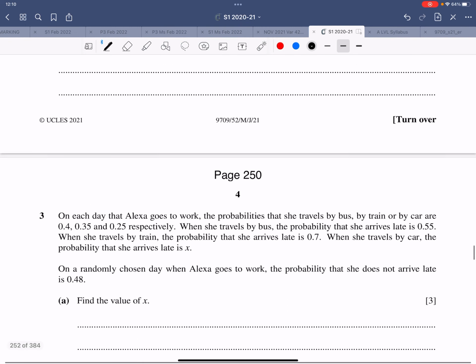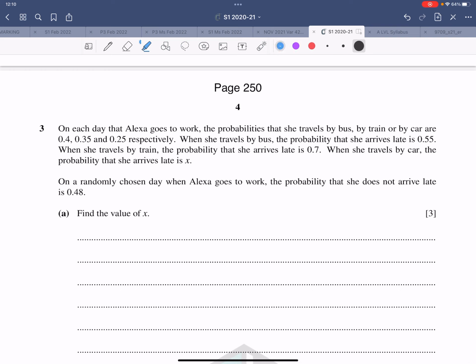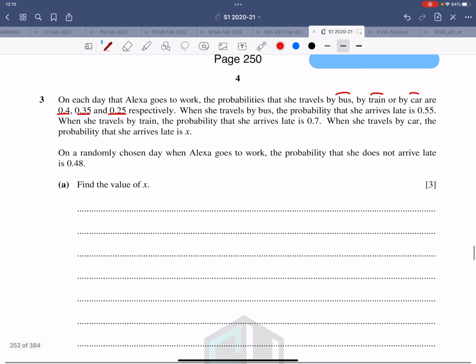Question number 3. It says on each day Alexa goes to work, the probabilities that she travels by bus, by train, by car are such and such respectively. Now let me first draw 3 branches of this tree diagram.